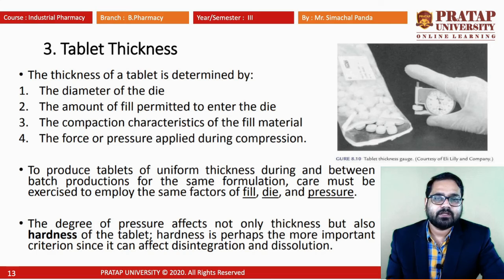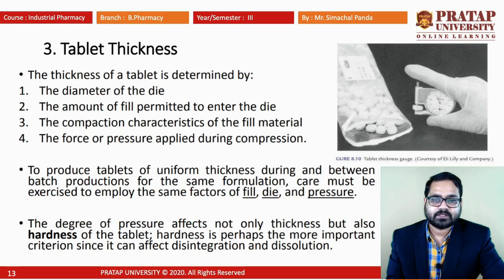It depends upon different factors, like how much amount of ingredients is filled in the die from the hopper, then the diameter, if that is not uniform, and the pressure, that is, how much compression force is generated during compression. These are the different factors which influence the thickness. The thickness is determined by the diameter of the die, the amount of fill permitted to enter the die, the compaction characteristics of the fill material, and the force of pressure applied during compression.